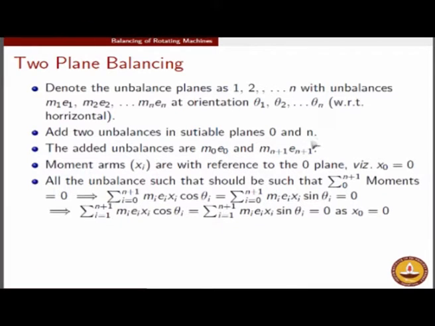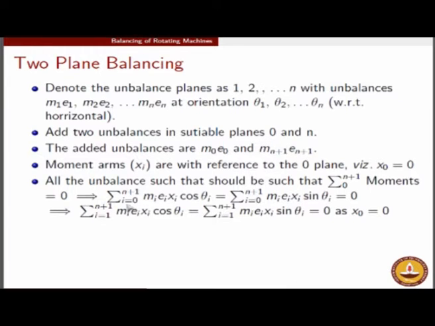Please read this as n plus 1, not n, and therefore you have to take a summation on it. But as I remarked the other day, you should be smart in your choice of reference plane. If we choose the reference plane to exactly coincide with the 0 plane, then the distance of the reference plane from the 0 plane is just 0. So x0 can be turned to 0 by mere choice, a smart choice I would say, of the reference plane coinciding with the 0 plane.